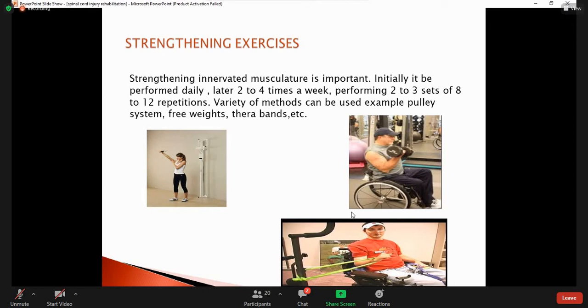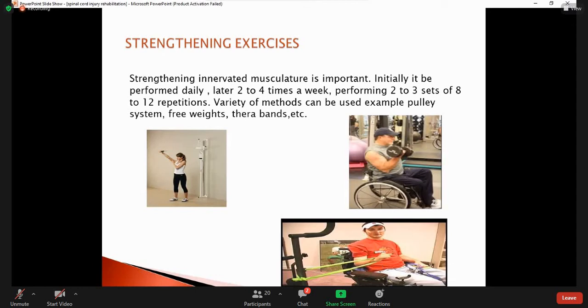Like you see in the picture, the patient is exercising on the wheelchair. We can use a pulley system. In this picture, you can see a pulley system. The pulley has a weight at its end, and the weight is used as a resistance to improve the muscle power. Or we use a TheraBand.